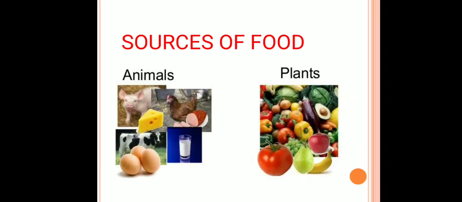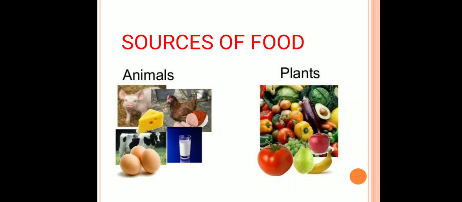Now comes the sources of food. There are majorly two sources of food, plant sources and animal sources. But before that, we have to understand how plants make their food. Plants are producers, which means they can make their own food by the process of photosynthesis.